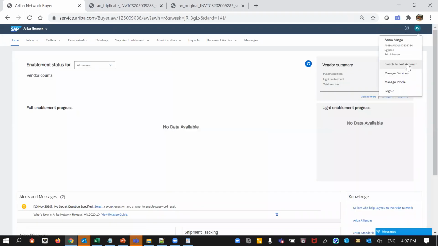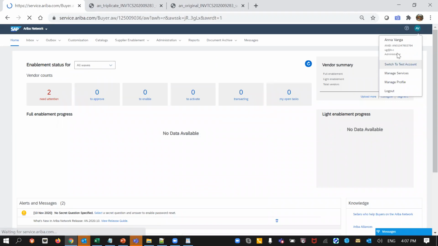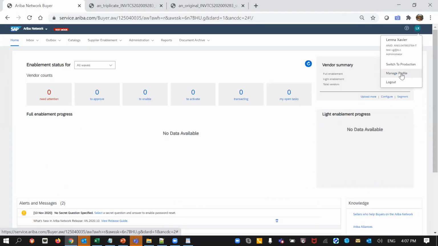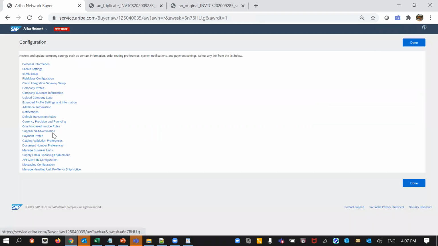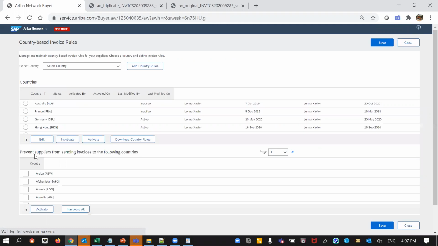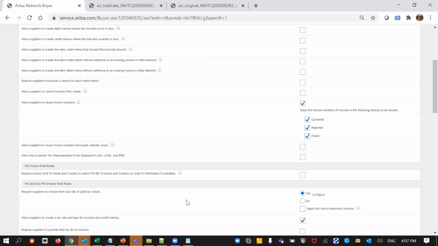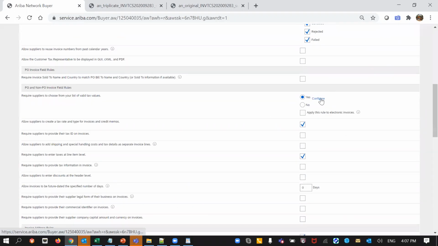So on this buyer side, I'm switching to the test account. Now, in case of the test account, let the page come in. There are certain things that have to be done. So for example, I was talking to you about the tax configurations. In case of India, I'm going to the country-based invoice rules. I can set up multiple things here, but mostly I will talk about the configuration of taxes.